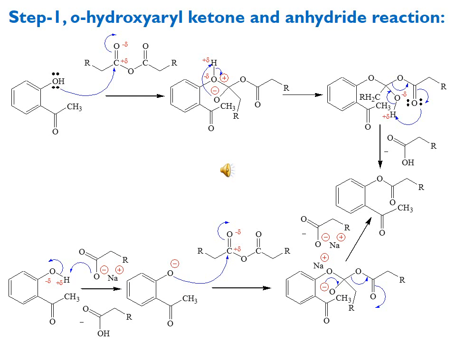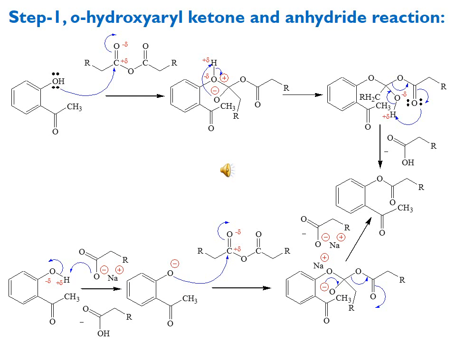Second thing which can be discussed here: in the first step of the top reaction, you see the attack of the hydroxy lone pair on the anhydride carbonyl carbon, and we get the intermediate product. In this intermediate, O minus is attacking the proton and is getting converted into OH.